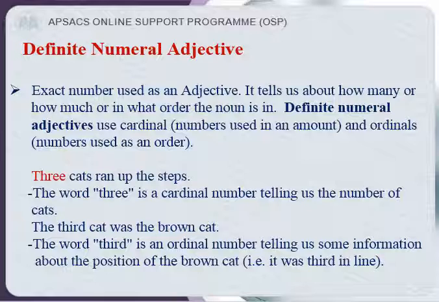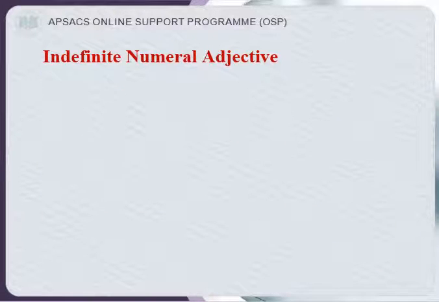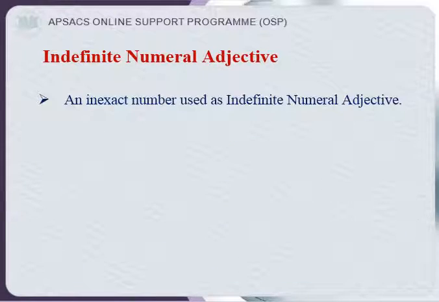So what are the definite numeral adjectives? They talk about number and the ordinal numbers used as an order. Here if you can see, 3 talks about the number of the cats and third talks about which one? The third cat. Exactly.